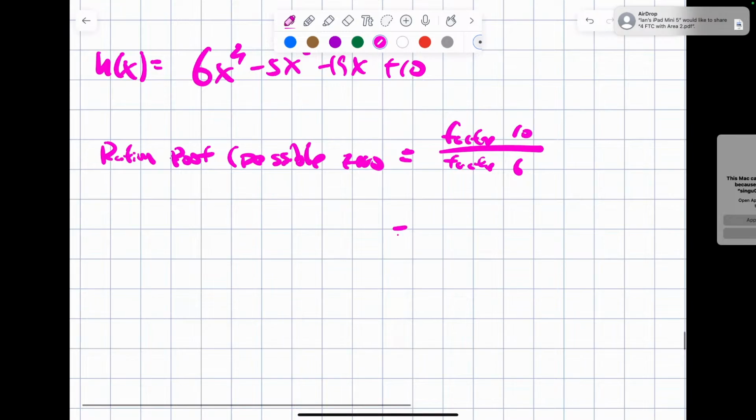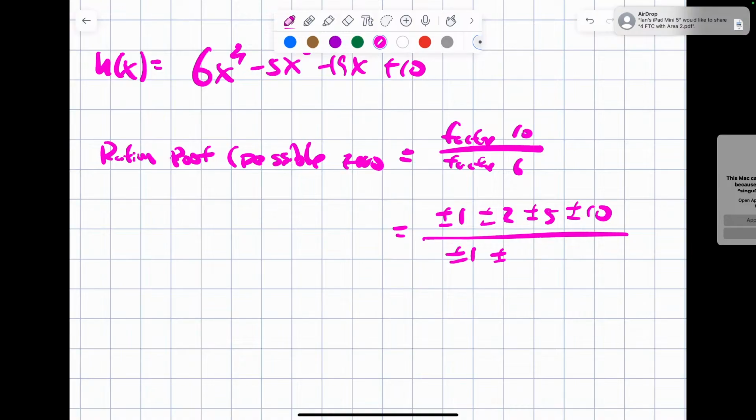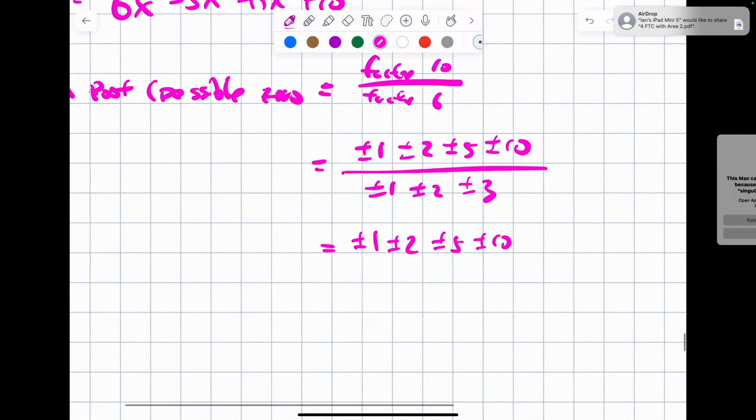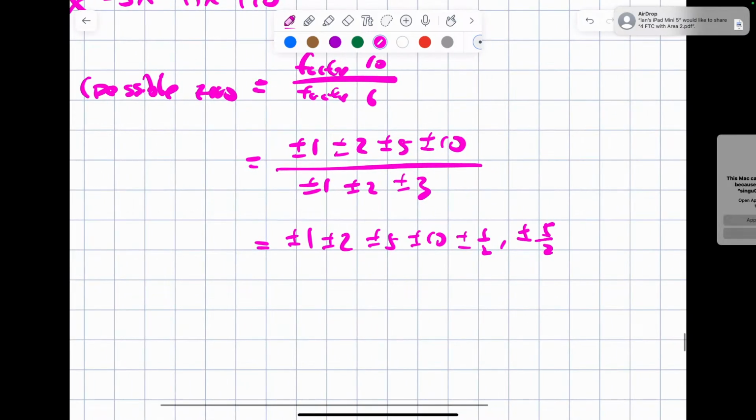So rational root. They will ask you the following parts. It will ask you what a rational root is. You're gonna have to write it down. Rational roots are the possible zeros: the factors of the constant over the factors of the leading coefficient, 6. So the numerator is plus minus 1, plus minus 2, plus minus 5, plus minus 10, over plus minus 1, plus minus 2, and plus minus 3. But this is not done yet. You have to match them up. So it'll be plus minus 1, plus minus 2, plus minus 5, plus minus 10, then plus minus 1/2, plus minus 5/2, and 10/2 is repeated.